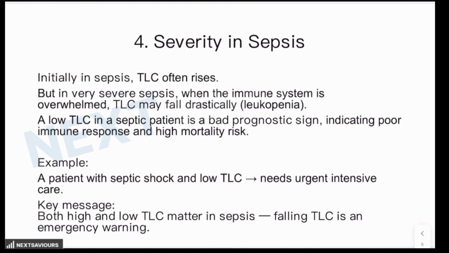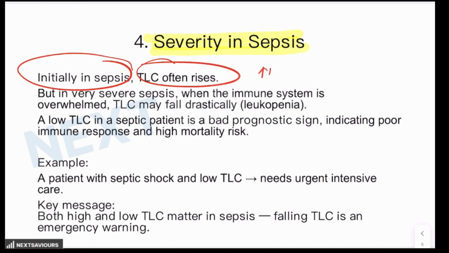So, this is the third reason why the TLC count could be altered. Then the fourth one is that the TLC is used in the assessment of septic severity. Initially in any sepsis, the TLC often rises, which you already know. But in very severe sepsis, when the immune system is overwhelmed, the TLC count may fall drastically. So, this is a paradoxical phenomenon that can be seen. A low total leukocyte count in a septic patient is a poor prognostic sign indicating poor immune response and a very high mortality risk.